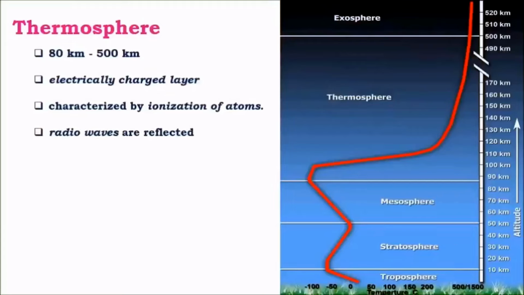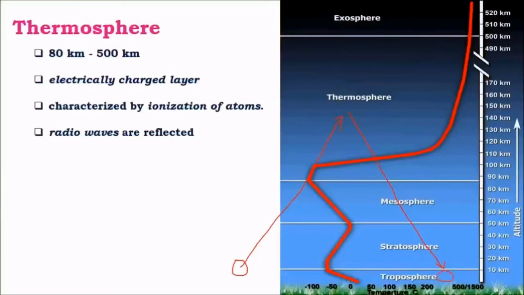This is the most important part in radio communication, as most of the radio wave communication is carried out based on this layer. That is, when a transmitter sends a radio wave at a certain angle, it gets reflected by the thermosphere and is transmitted back to the surface of the Earth, where a receiver receives this radio wave signal.